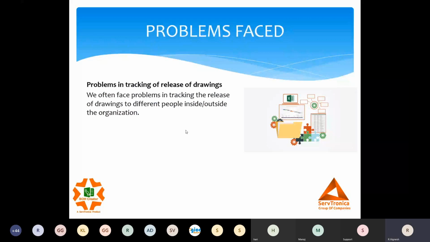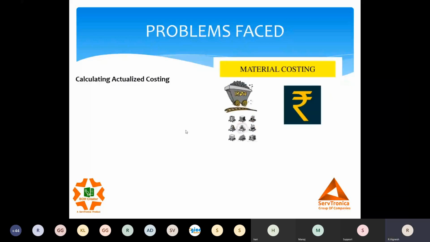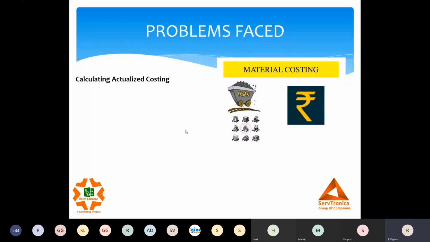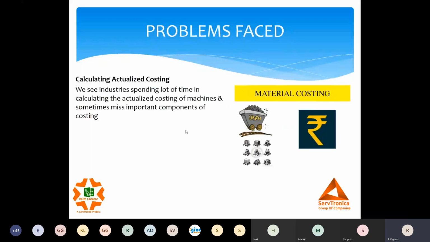Next is actualized costing. If I'm doing a project, I need to understand the actualized costing. When we do it manually, we tend to miss certain important costing factors, which creates project contingency. I do not know how much budget I must consider.